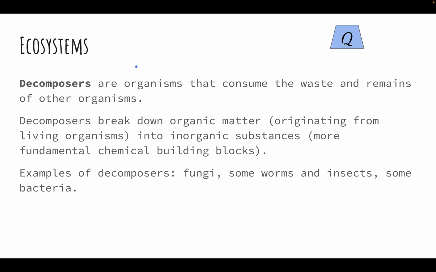Finally, let's look at some decomposers, so details on decomposers. Decomposers are organisms that consume the waste and remains of other organisms. So feces, urine, and decomposing cadavers of other organisms. So decomposers break down organic matter originating from living organisms. So typically we're going to have larger, more complex molecules into inorganic substances, so more fundamental chemical building blocks. Examples of decomposers: some worms and insects are decomposers, fungi like mushrooms, and some bacteria.